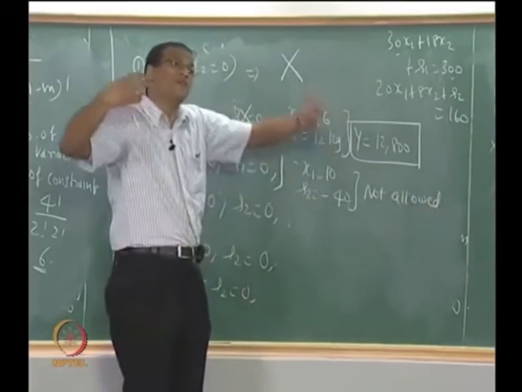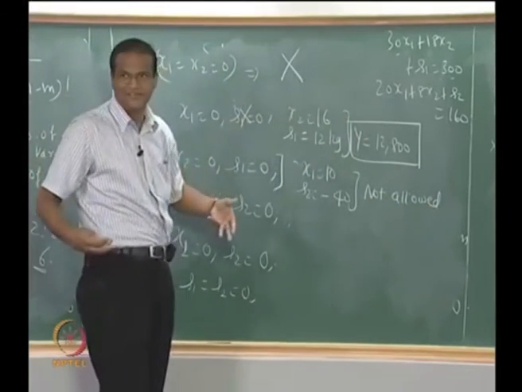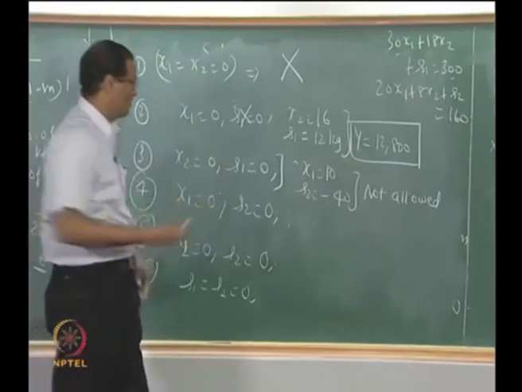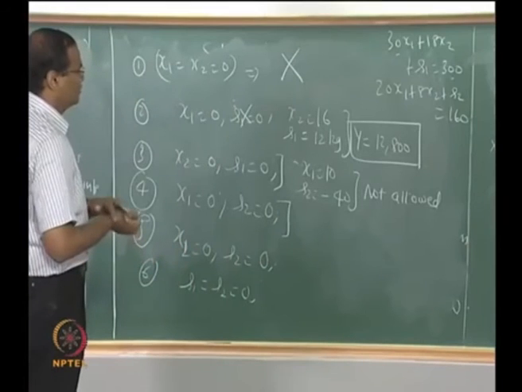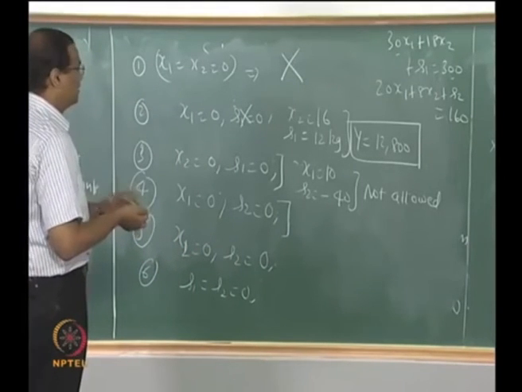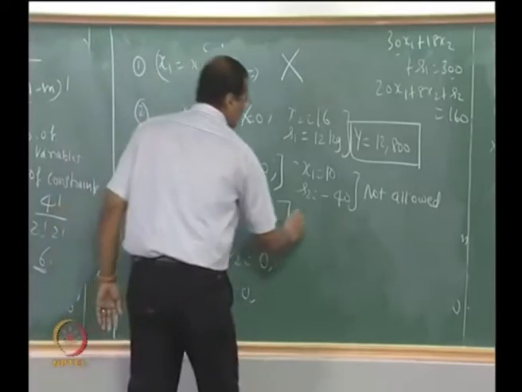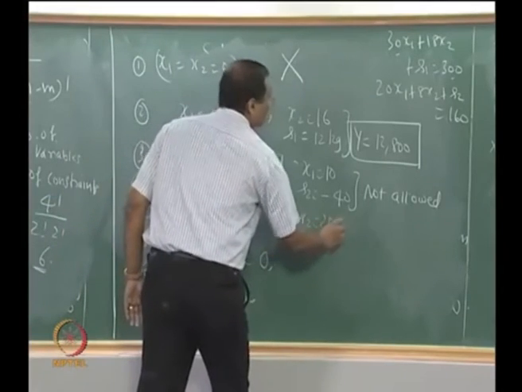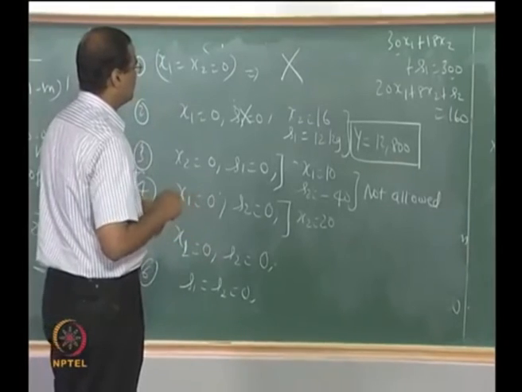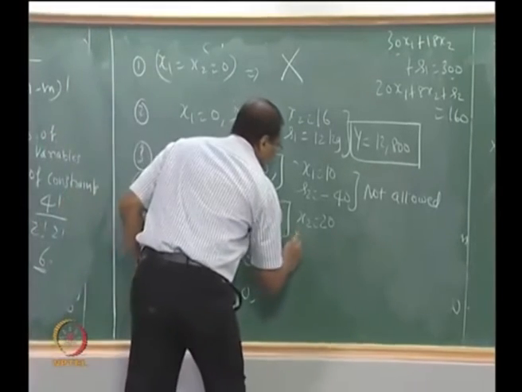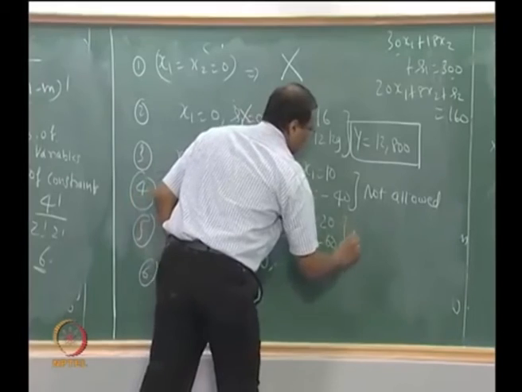You can't have a surplus of minus 40 man hours, okay, not allowed. x1 equal to 0, s2 equal to 0, x2 equal to 20 again, right? x2 equal to 20, what happens? s1 is minus 60, not allowed.